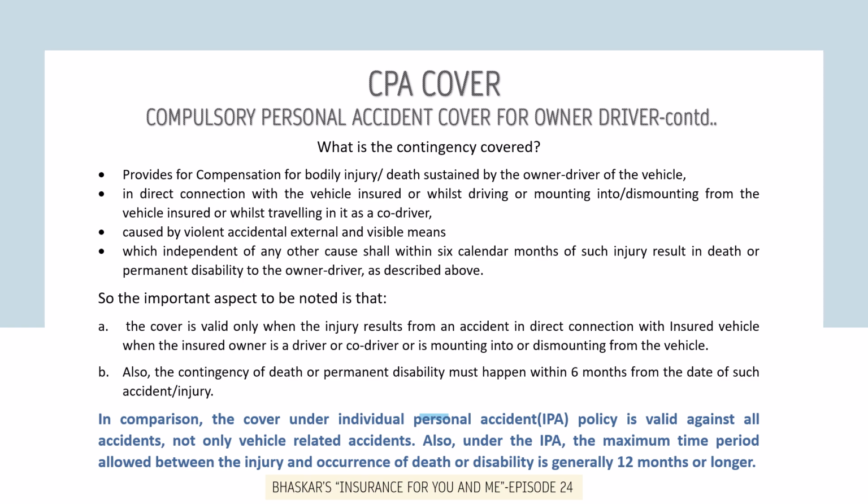In comparison, the cover under individual personal accident policy is valid against all accidents, not only vehicle related accidents. Also, under the individual personal accident, the maximum time period allowed between the injury and the date by which it results in death or disability is generally 12 months or longer.